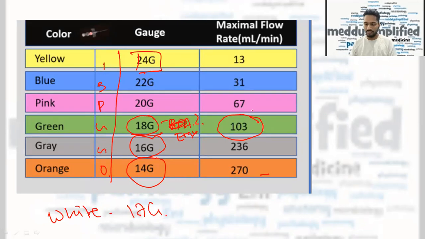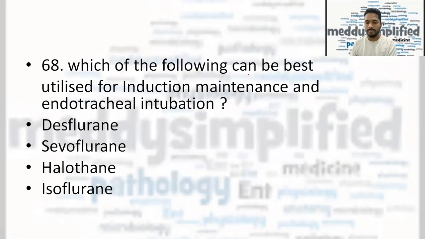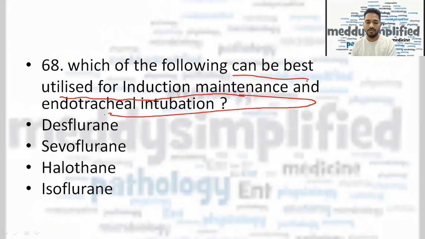So this is again a controversial question, or a sadist type of question given by an examiner to satisfy his ego. Now, which of the following can be best utilized for induction and maintenance of endotracheal tube intubation? So desflurane, sevoflurane, halothane, and isoflurane. So isoflurane and desflurane are definitely not the answer. Now 2 options are left with us, sevoflurane and halothane. The correct answer here was sevoflurane.